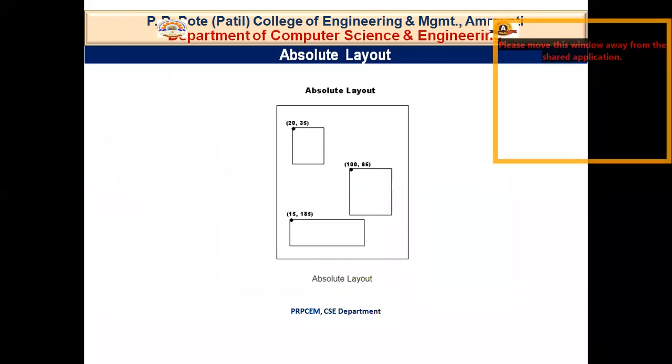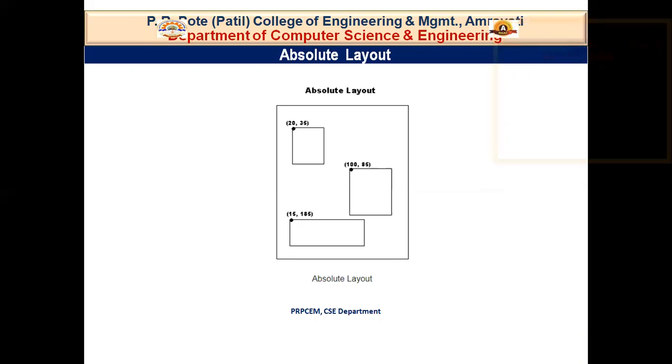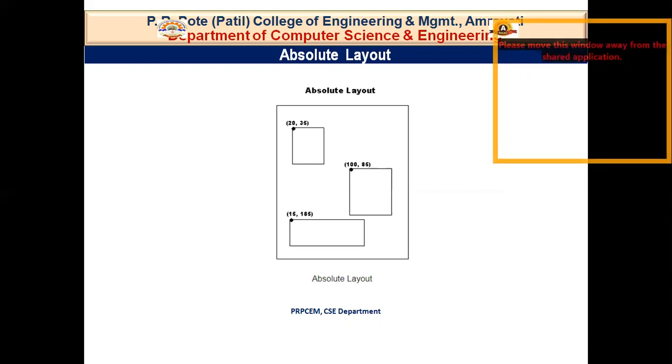Then next we have absolute layout. This is the layout which enables you to specify the exact location of its children in terms of the x and y coordinates of the items within the layout. Here I have 3 buttons or 3 views, and for all these 3 views I am passing the exact value where my button or view is to be, that is x and y coordinates. This layout is deprecated in API level 3. So let's look at the properties of this layout.